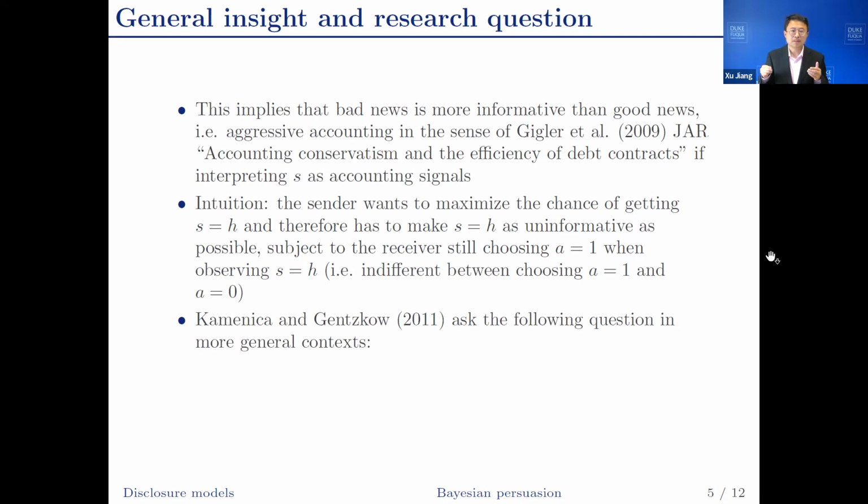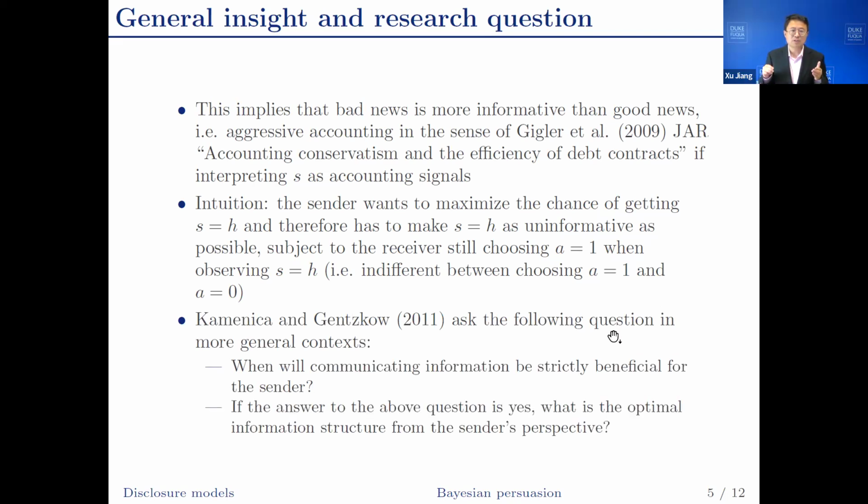Kamenica and Gentzkow build on this insight and ask the following questions in a more general context. First, when will communicating information be strictly beneficial for the sender? And second, if communicating information is strictly beneficial to the sender, what is the optimal information structure from the sender's perspective?